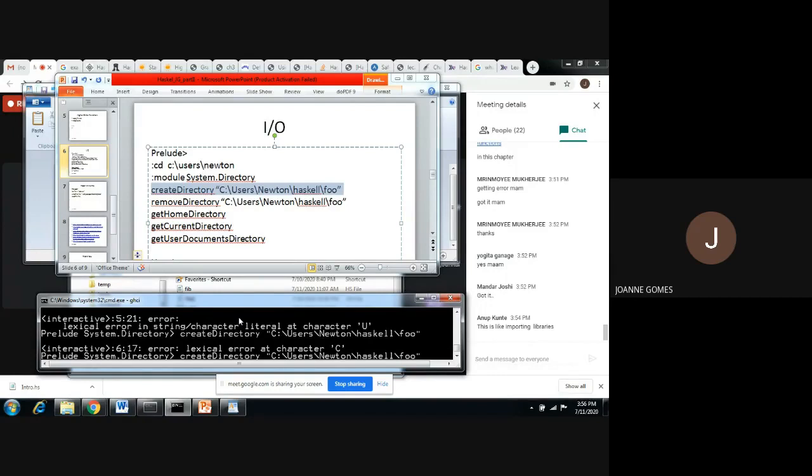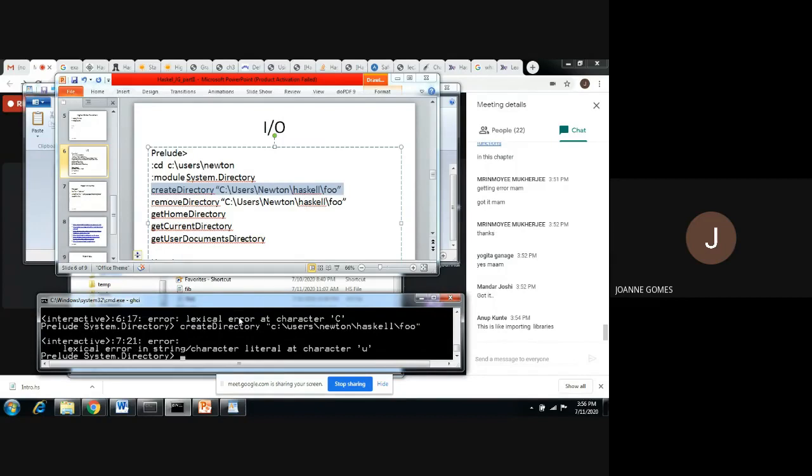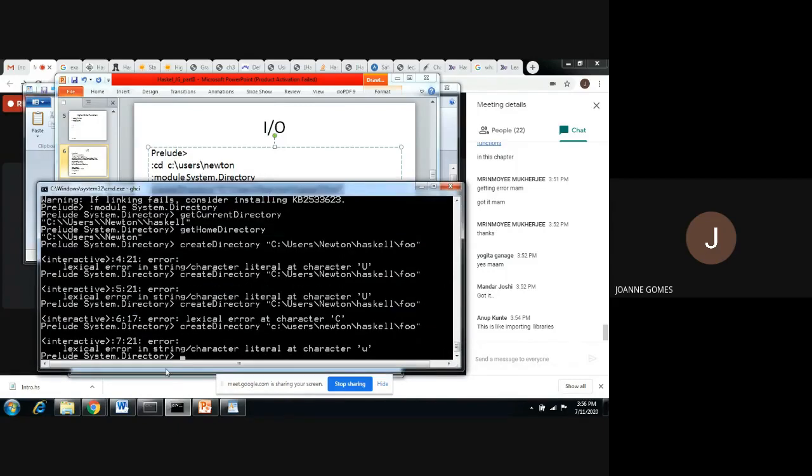This small letter I will make them. Let's see. Some error it's giving for the path. I just tried this yesterday. Just try it also to see whether you are able to create the directory.